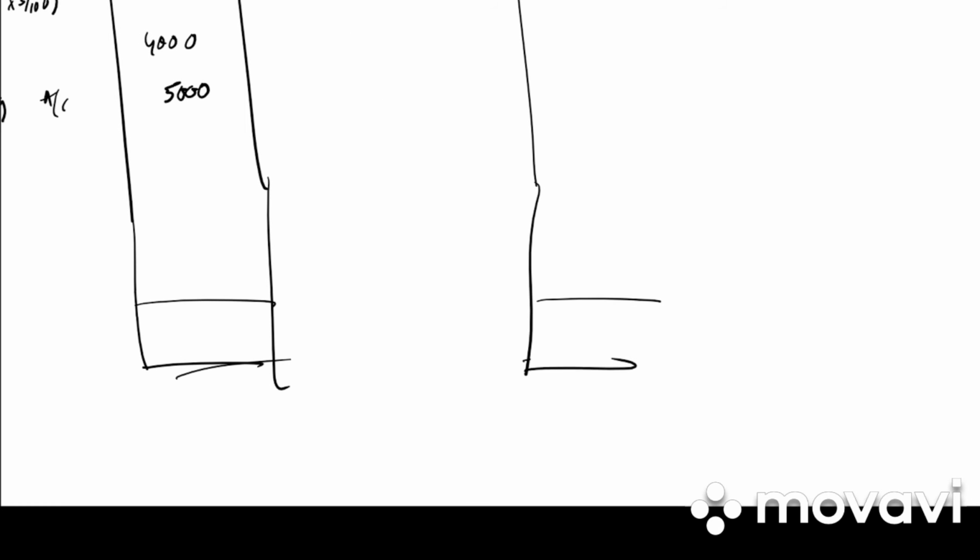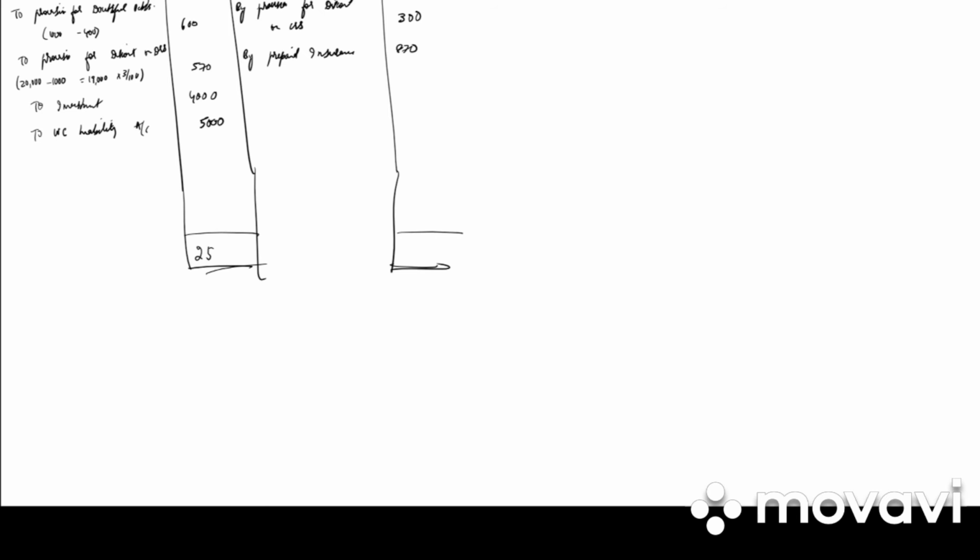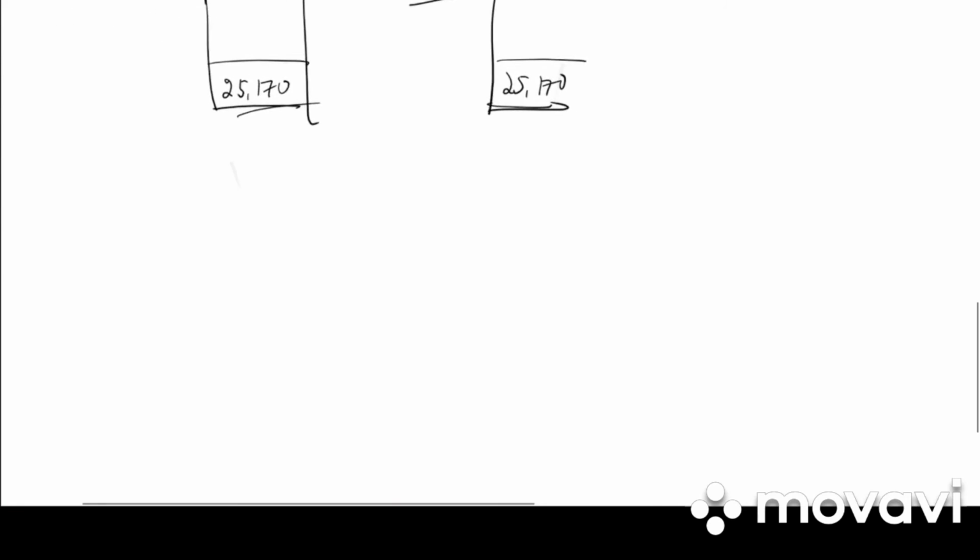So what is the total? Total 25,170. By partners' capital account, we have A and B. 25,170 minus 3,000 minus 300 minus 870, 21,000. 21,000 into 3 by 5, it is 12,600. 21,000 into 2 by 5, it is 8,400.